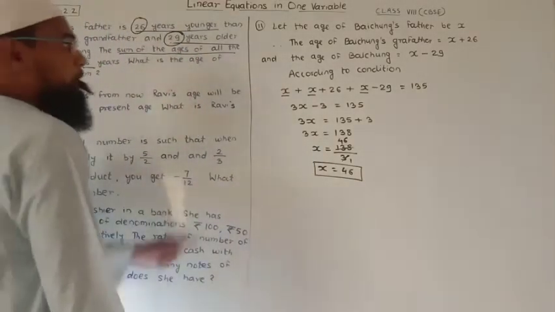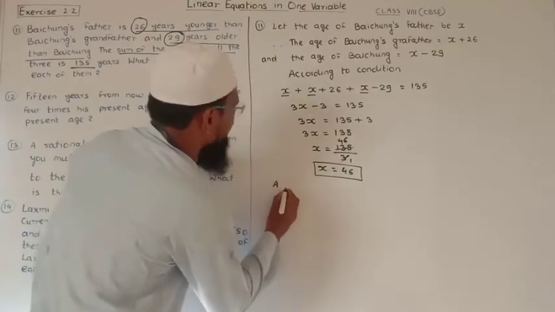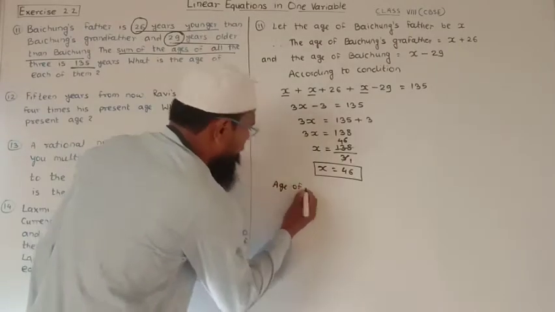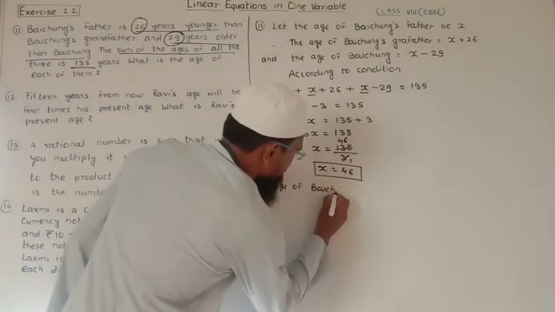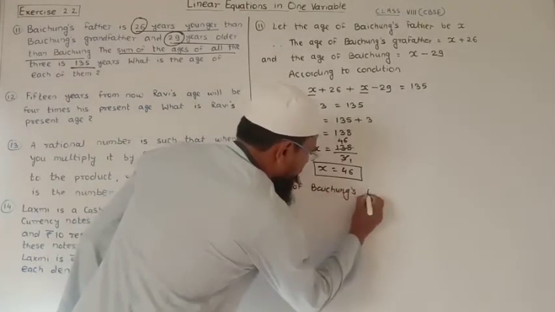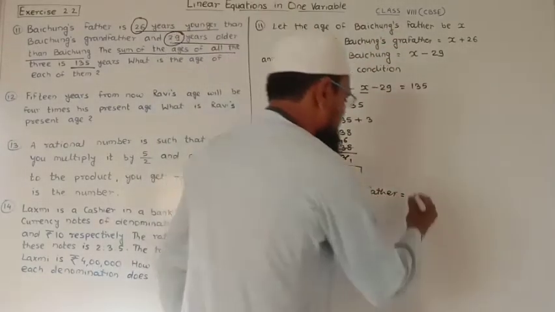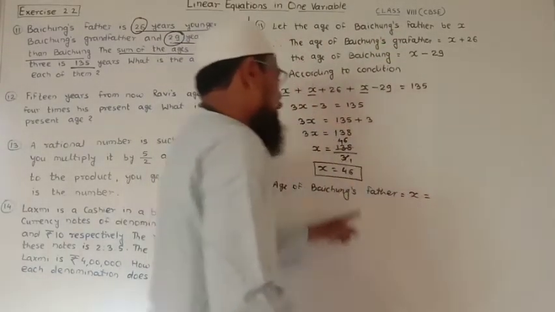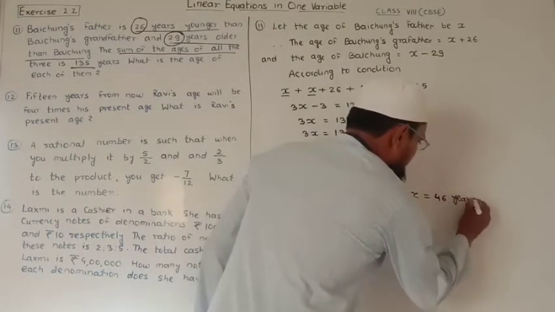So now you can write here, age of Baichung's father is equal to X, and the value of X is nothing but 46 years.